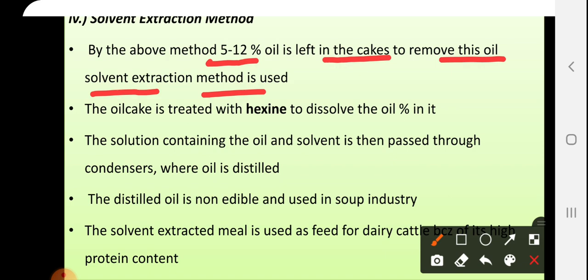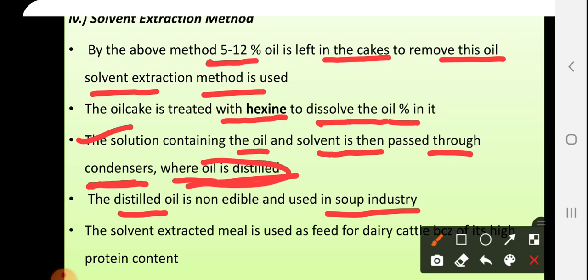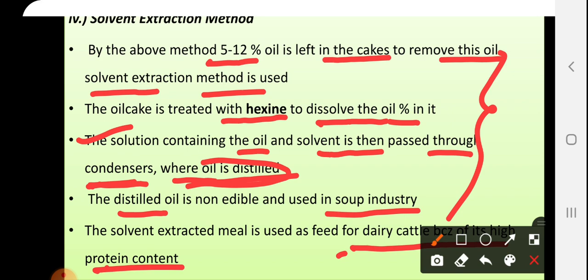Chemicals like hexane are dissolved with the oil. Then the solution containing the oil and solvent is passed through a condenser where the oil is distilled. This distilled oil is used in soap industries. The solvent extracted meal is used as feed for dairy cattle because of its high protein content. So this is the last method, solvent extraction, for oil milling.